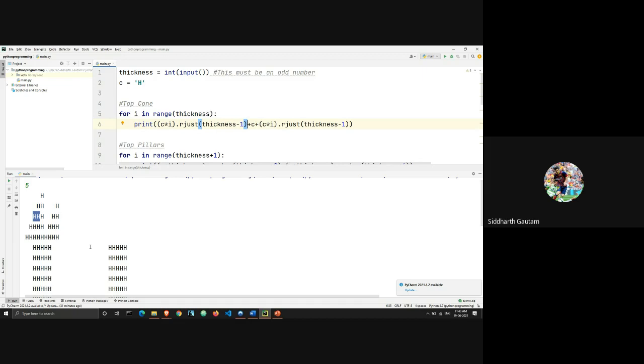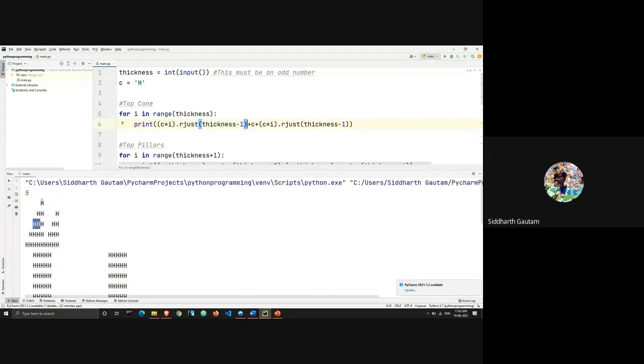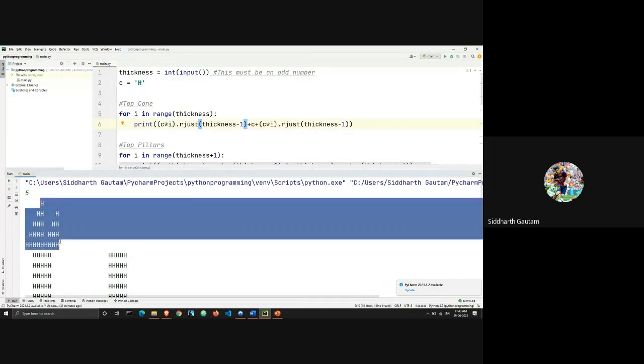Like you can see this triangle here, right? This whole thing is like a triangle, and the left side of the triangle is leaning towards the right side, and the right side of the triangle is leaning towards the left side. So all the H characters which are to the left have to lean towards the right side.